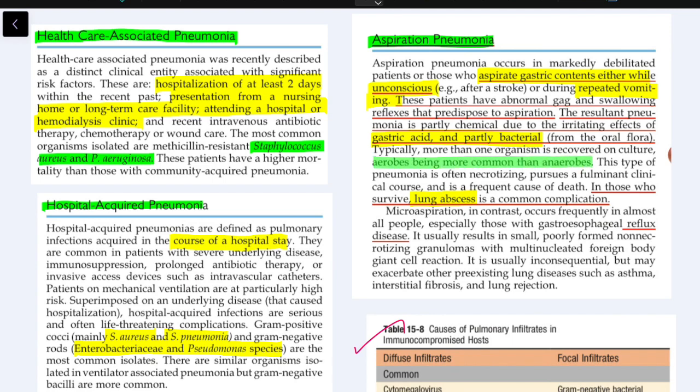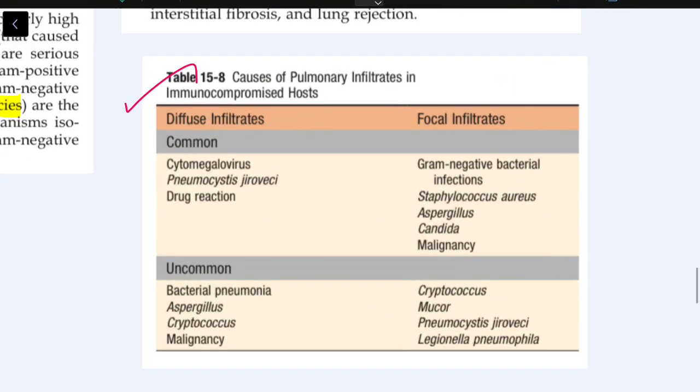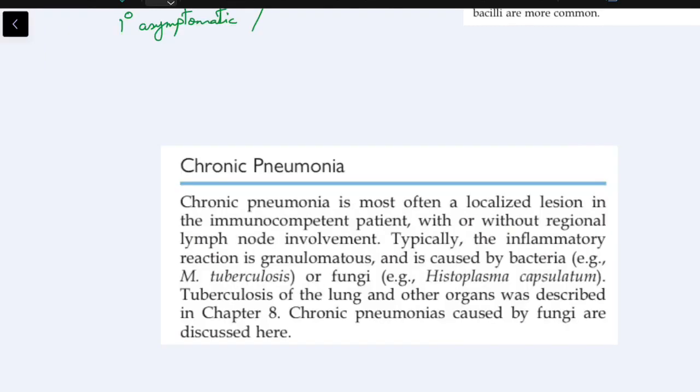So this is a table of organisms which causes pneumonia in an immunocompromised host. So there is nothing much to explain in here. We'll move on to the next thing. Chronic pneumonia. Chronic pneumonia is a localized lesion in an immunocompetent patient. Note that it is not in an immunosuppressed patient. It happens only in immunocompetent patient with or without involving the regional lymph node.